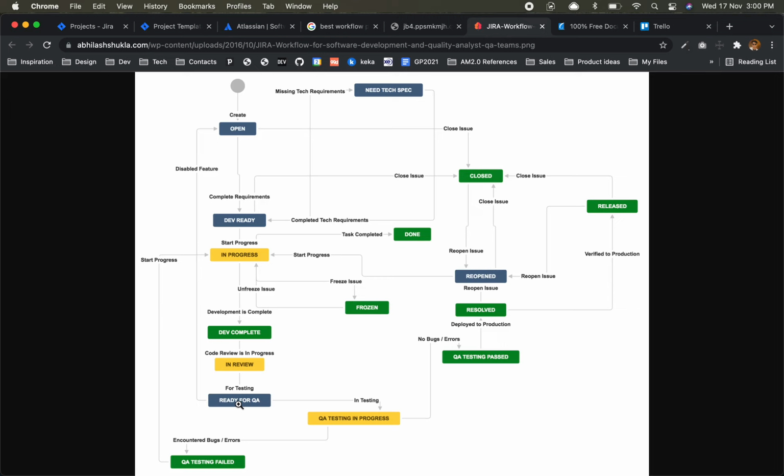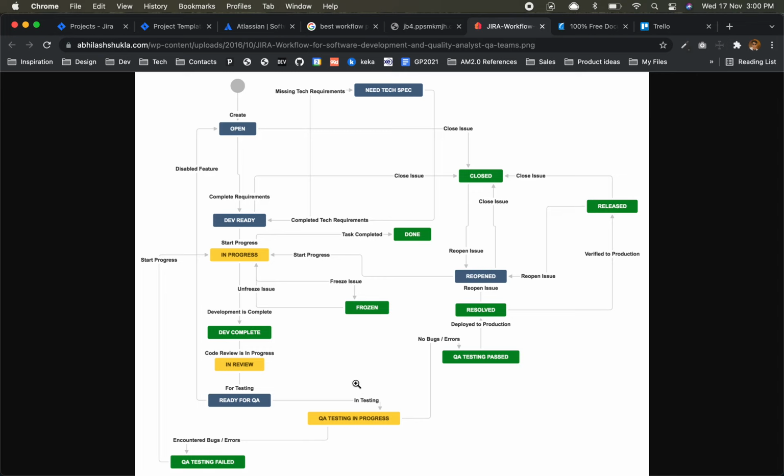At that time you will change that status to QA testing in progress. Sometimes maybe there is a major issue which will need 2-3 days to test as well. So at that time you will use this status, and once you are done and have put in your comments and feedback, whatever your coverage report is, you will move it to QA testing failed or QA testing passed.